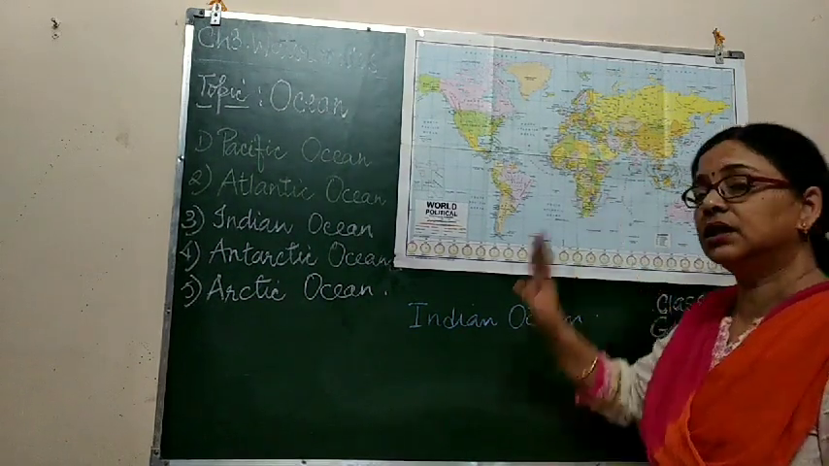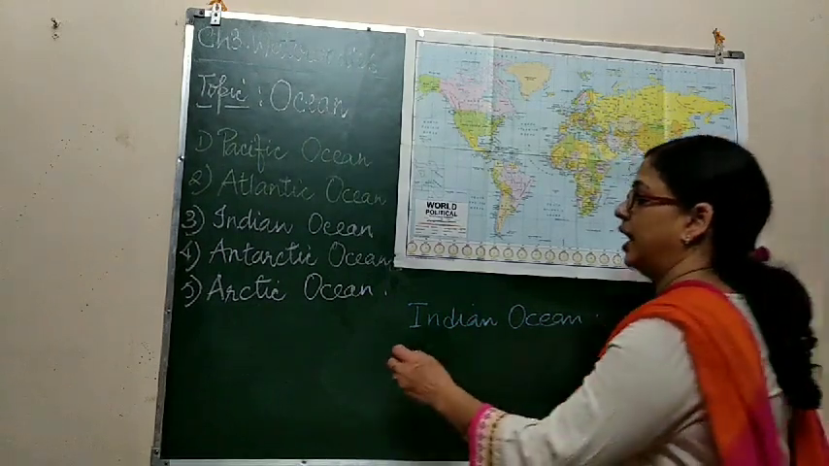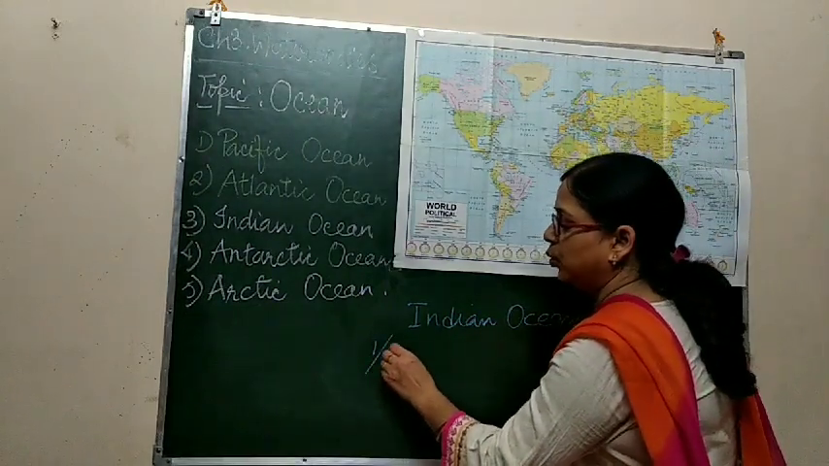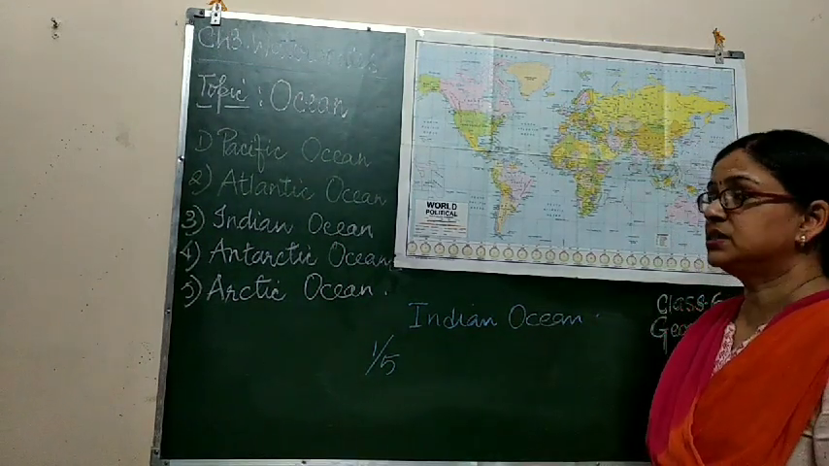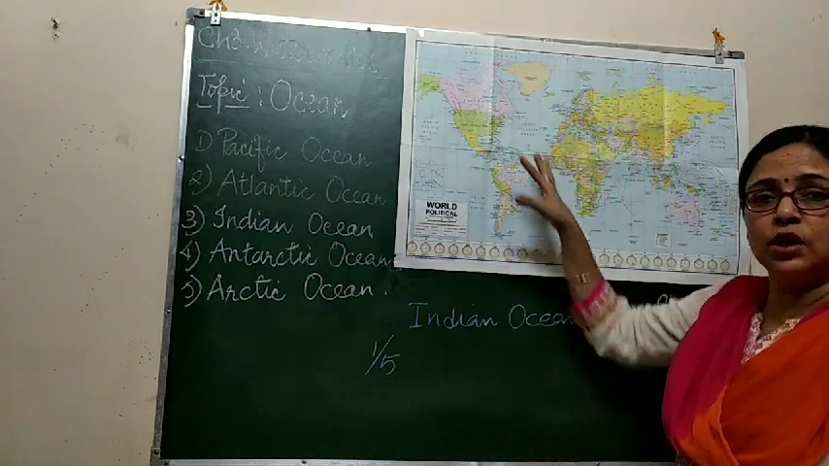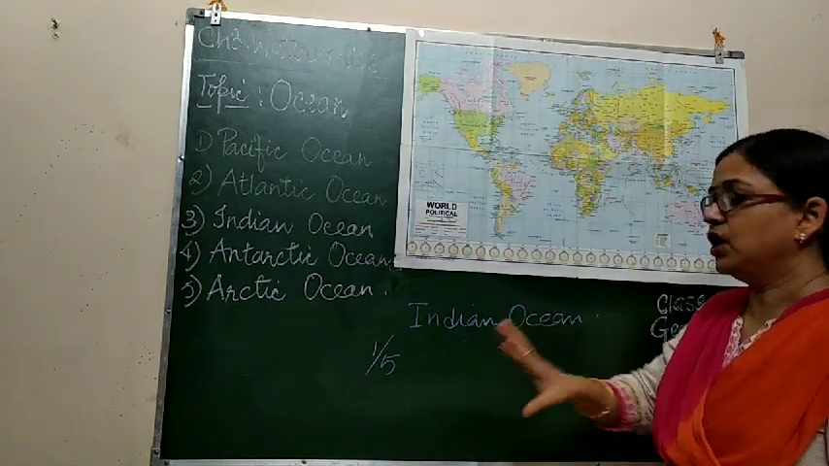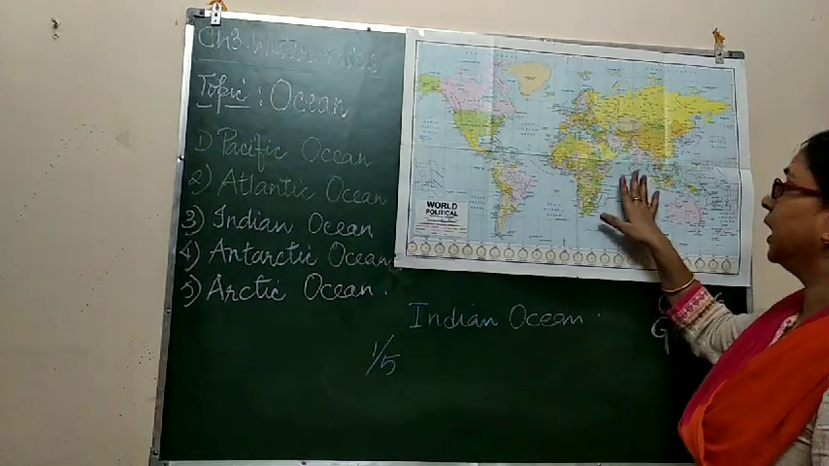It is the third largest saltwater ocean, which covers about 1/5 of the total area under ocean. What does it mean? Of the total water of all the oceans, 1/5 part of the water is occupied by the Indian Ocean.